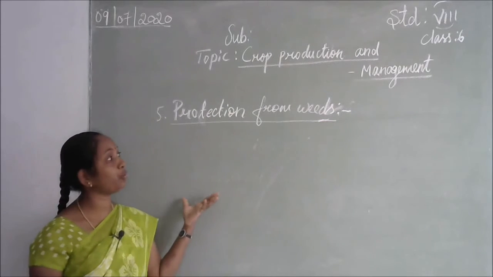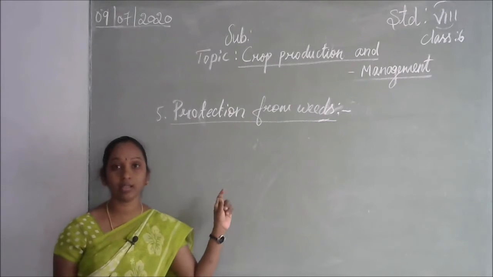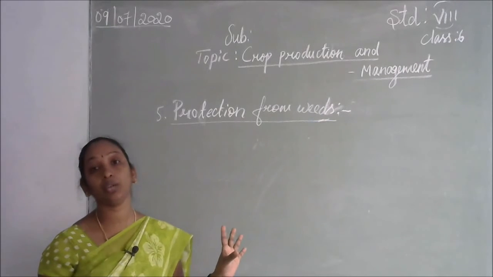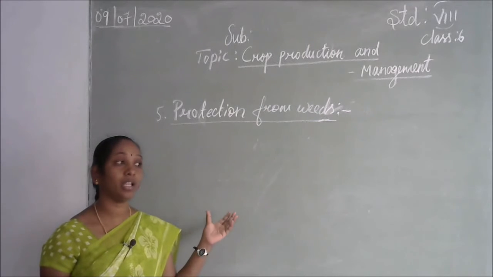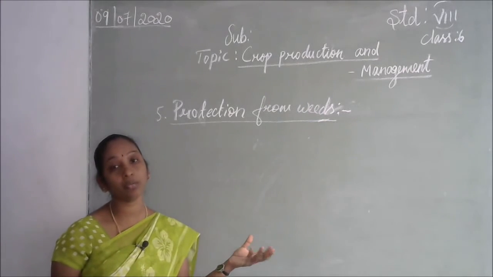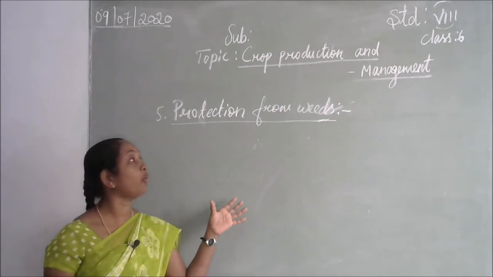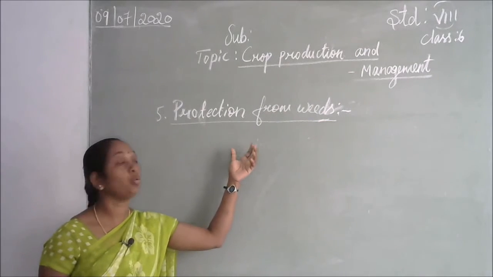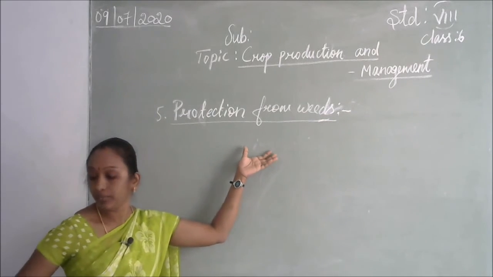Why do we have to protect from the weeds? These undesirable plants absorb the nutrients and water that we are putting for the crops. Once the nutrients are taken away, how will the crops grow properly, and how will we get the yield properly? That's why we have to protect from the weeds. Weeds are undesirable plants among the crops.